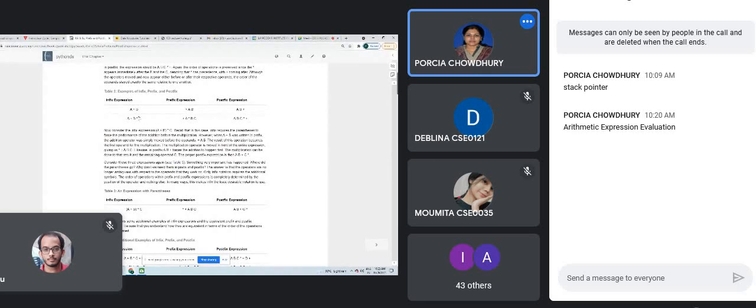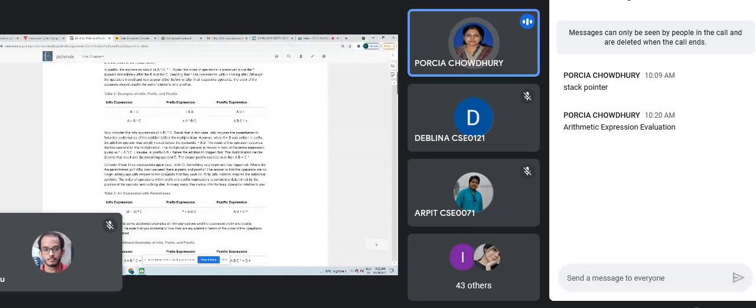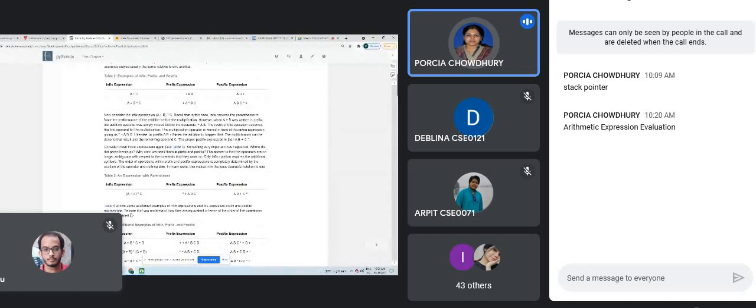So first we will do the multiplication. B multiplication C, so BC into, that is the first thing we will do. After that we have plus. So what we get is ABC, then multiplication, and after that addition. That is the thing we will get. How we get it using stack, we will see in a moment. Let me tell you this one first, and then we will go to that portion.